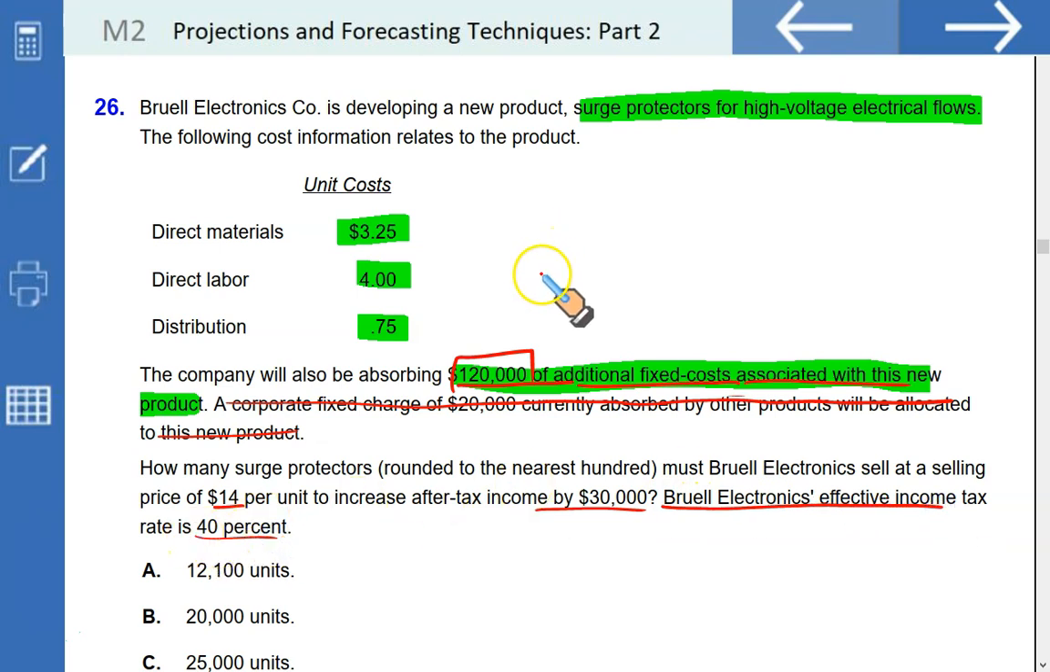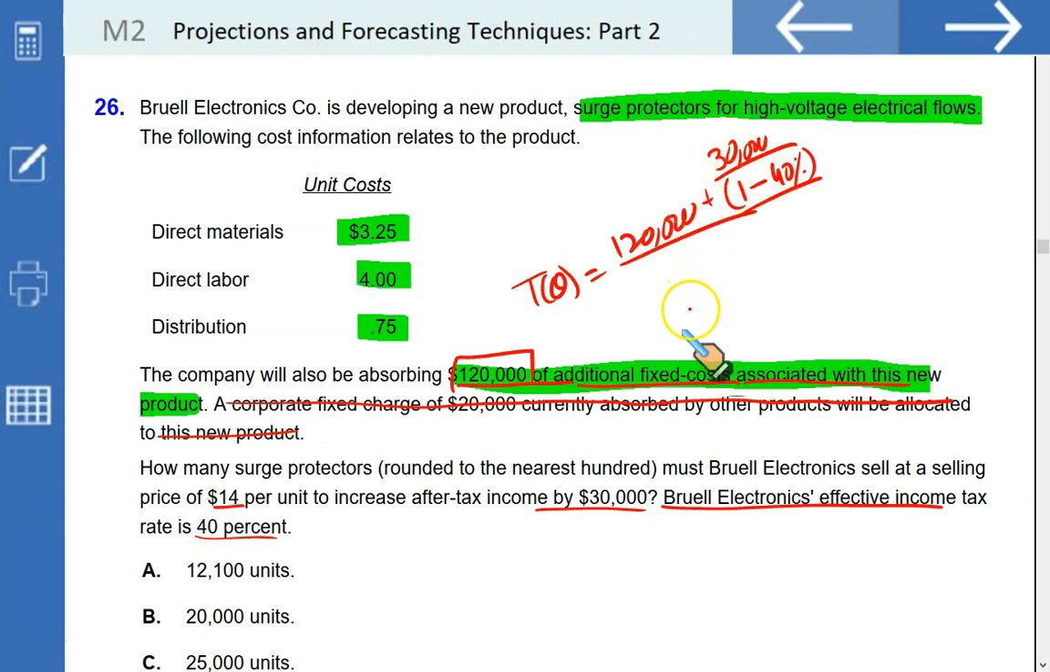The formula that you should use is the target quantity that should not only cover the fixed cost but should also generate $30,000 of after-tax income. After-tax income must be grossed up by dividing it by 1 minus the tax rate. That will convert this 30,000 into pre-tax income, plus fixed cost, divided by the unit contribution margin, which is going to be $14 less this, and this.